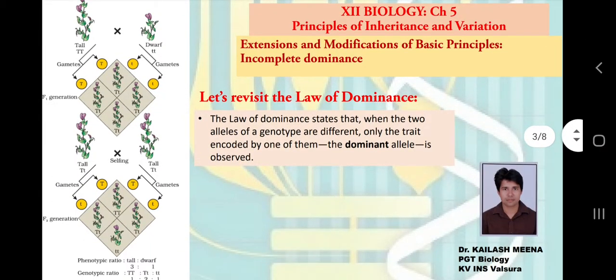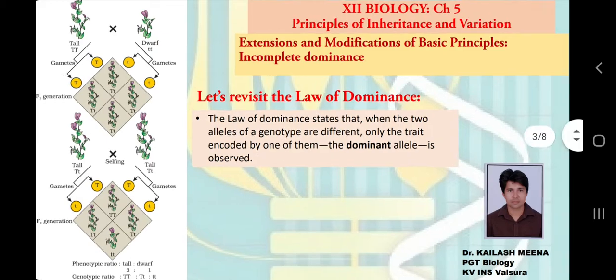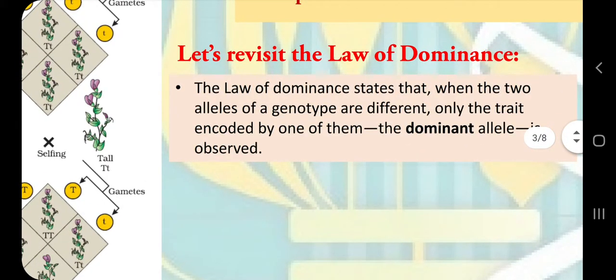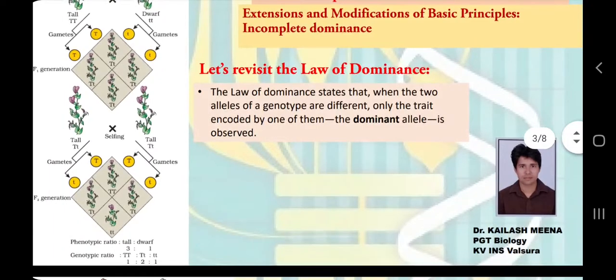So what was the first law, the law of dominance, of Mendel from the monohybrid cross? The law of dominance states that when the two alleles of a genotype are different, only the trait encoded by one of them, the dominant allele, is observed. What does this mean? It means that a hybrid organism which has a dissimilar pair of genetic factors or alleles will show the dominant phenotype and will not show the recessive phenotype.